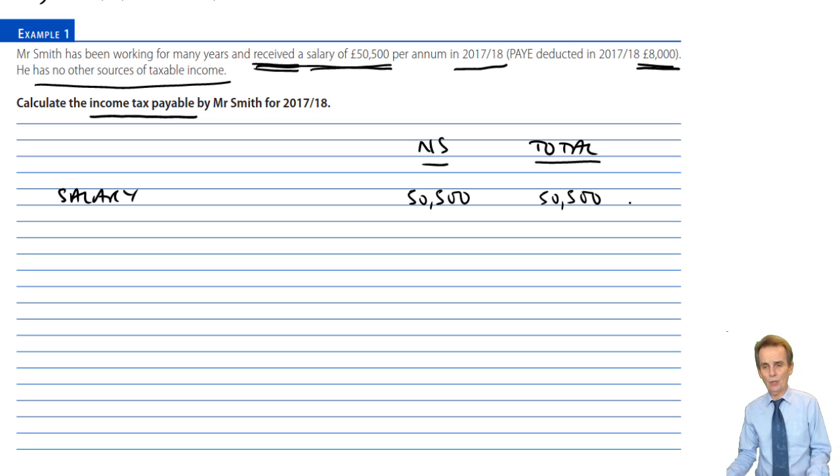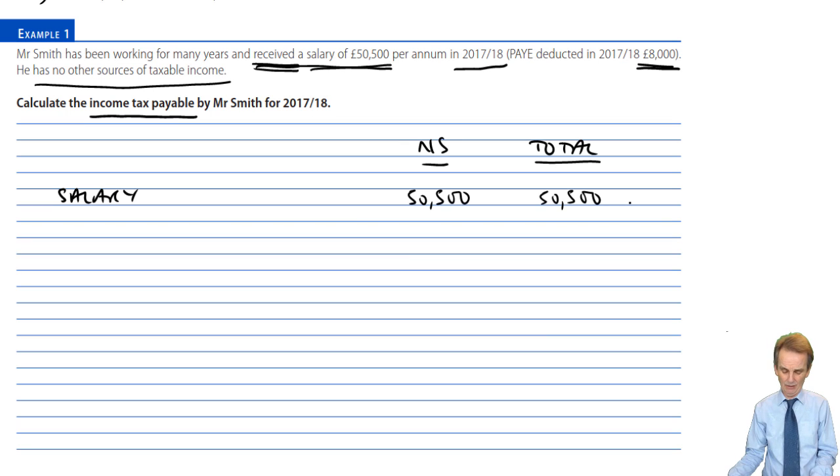If we had sources of savings or dividend income, we'd have had those columns set up and we'd then proceed to list out. In terms of how you list this income out, follow the pro forma, deal with earned income before unearned income. That would then come down to a figure of total income, which was also here a figure of net income. There are no deductions here from the total income to give you net income. There's nothing to add through, so it's not necessary for me to put in a total income figure.